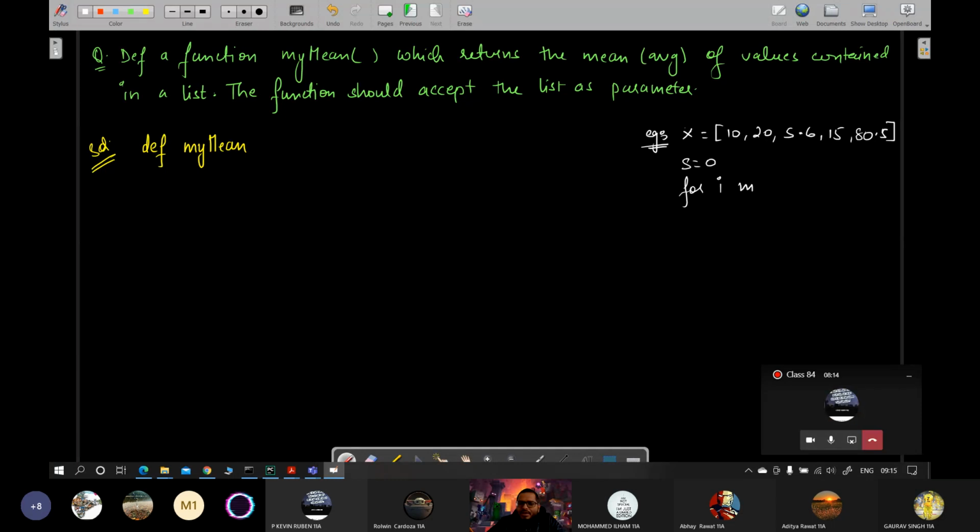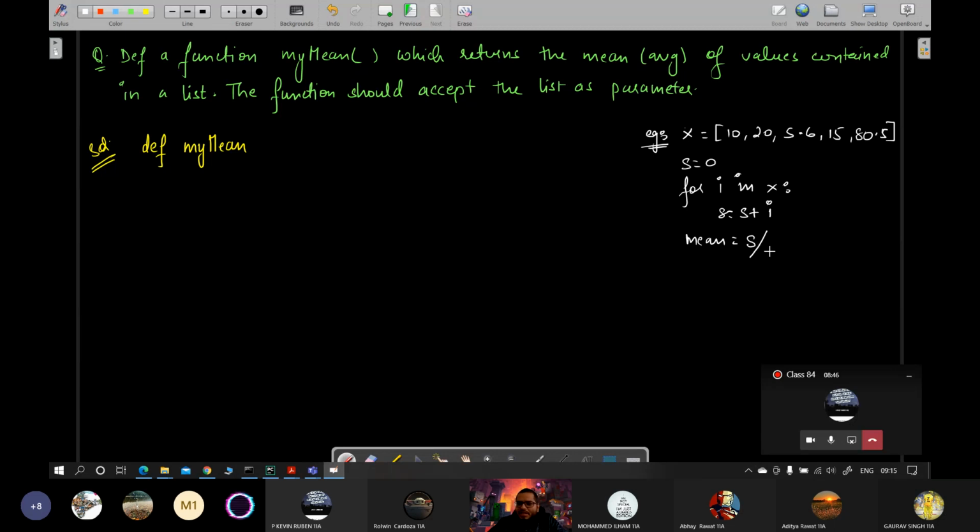For i in, या तो range वाले से करो या x लिख दो डायरेक्ट। Either you write range based on index or you write x directly, and then you can write s is equals to s plus i, and then your mean will be, outside the loop, s will contain the sum of all the elements in the list. So you can write s by total number of elements in the list.